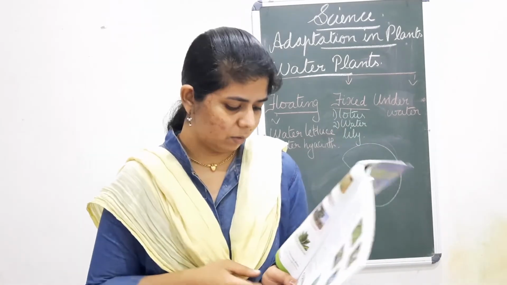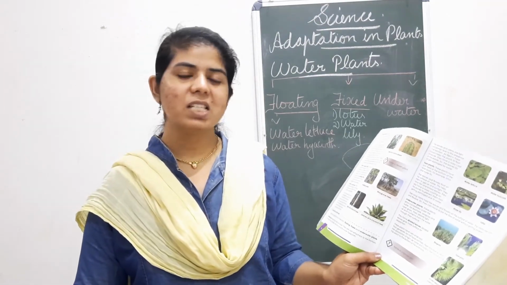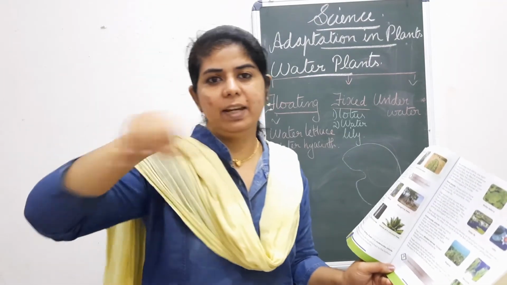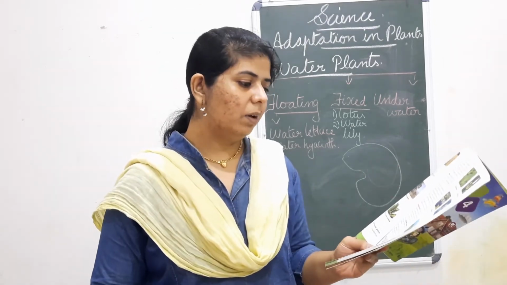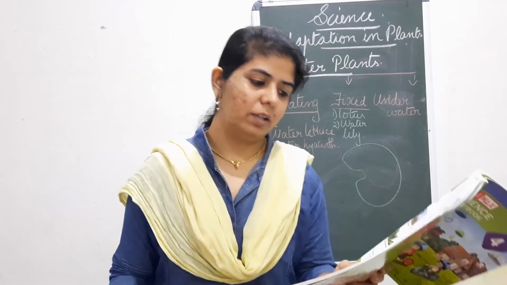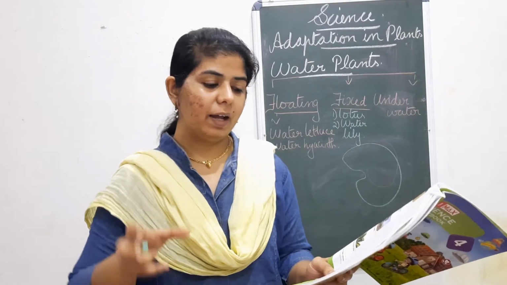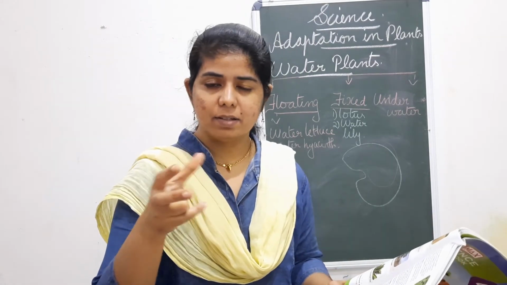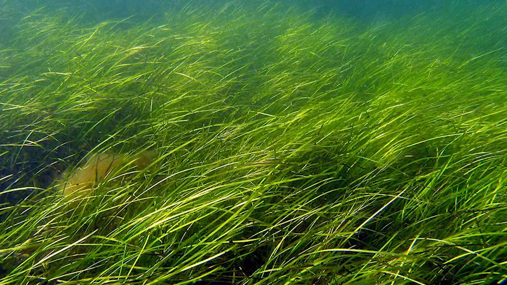Like our grass on the land, there are some grasses inside the water. Their roots won't be having any other hair, just one root like that. So they grow completely under the water. Examples are given here: sea grass and tape grass. They absorb light and air, sunlight and air from the surface when they get inside it. Then their leaves will be divided leaves. They'll get more surface for absorption.